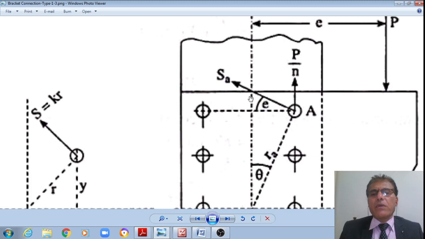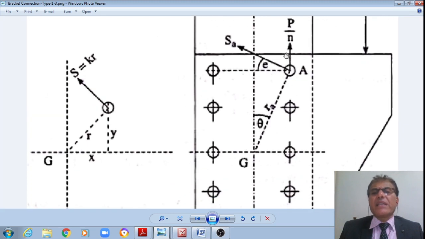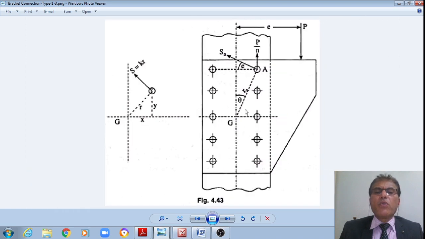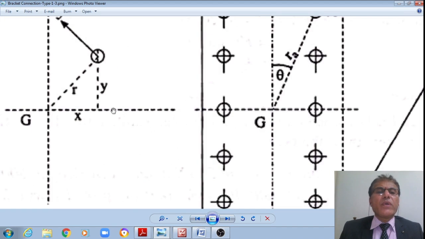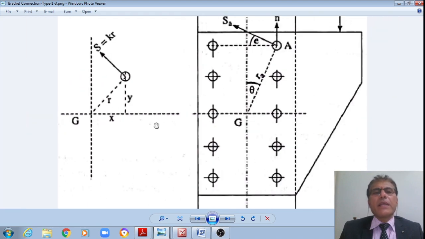This is how this bolt is subjected to maximum shear force due to this bending or torsion. Now I'll say that the extreme bolt is at a radial distance r from the CG of this bolt group, or the horizontal distance is x and the vertical distance is y. Therefore r is the square root of x square plus y square, which I can calculate.